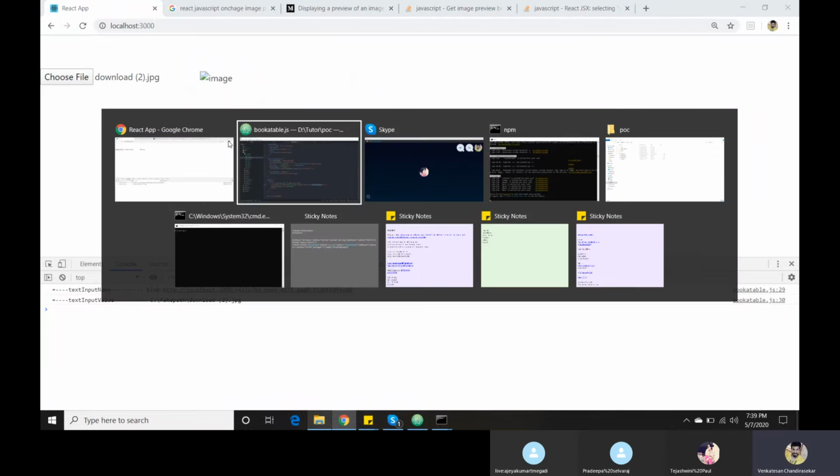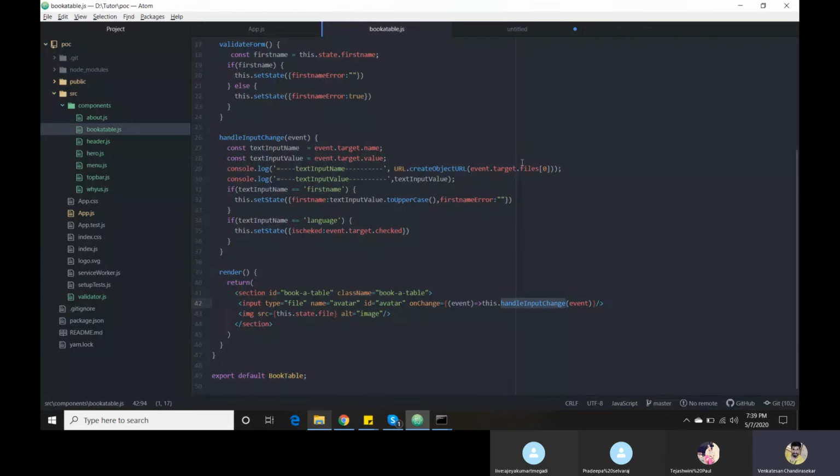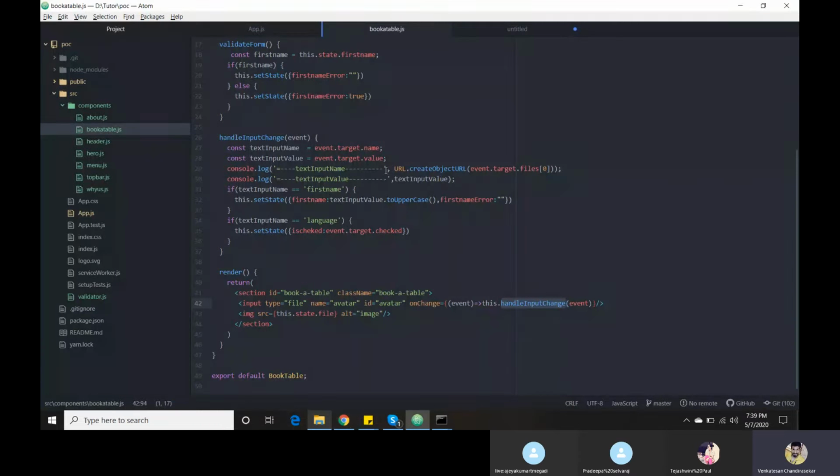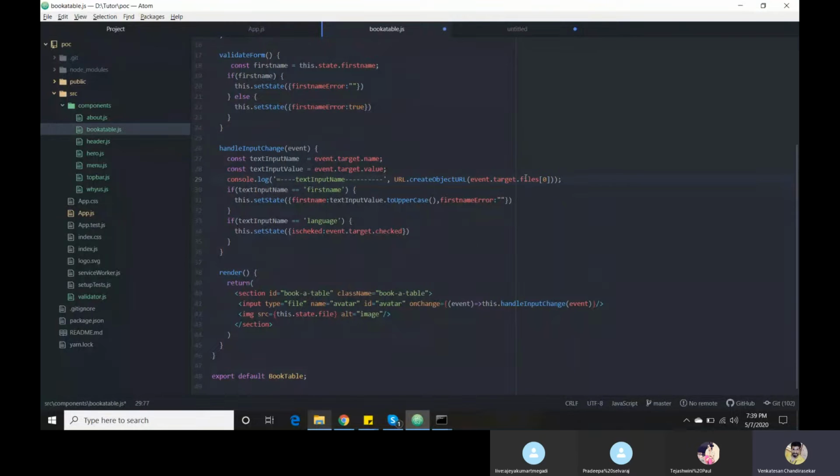The reason I am using event.target.files: why do we need files? In our checkbox we used checked. Every attribute has its own properties. For text box, password and the remaining ones, it has a name field.